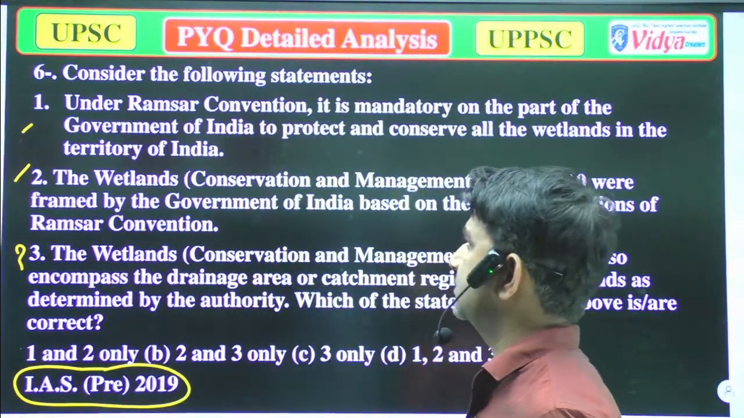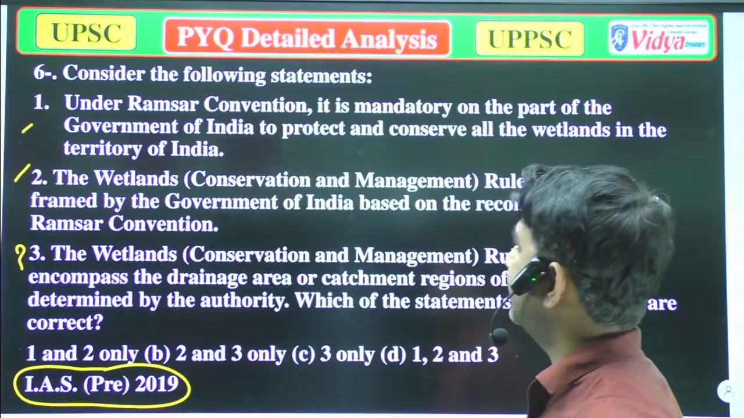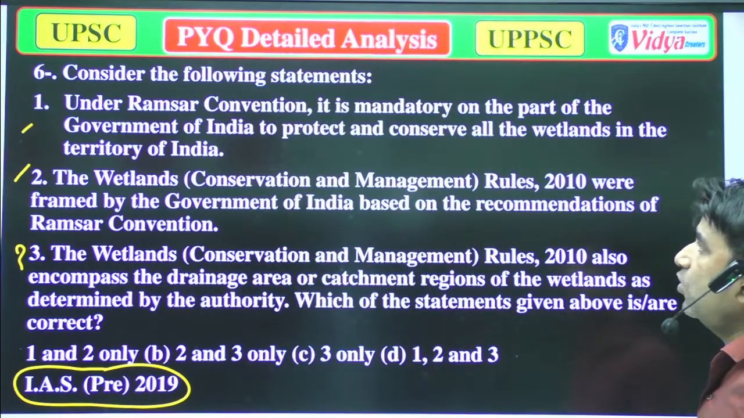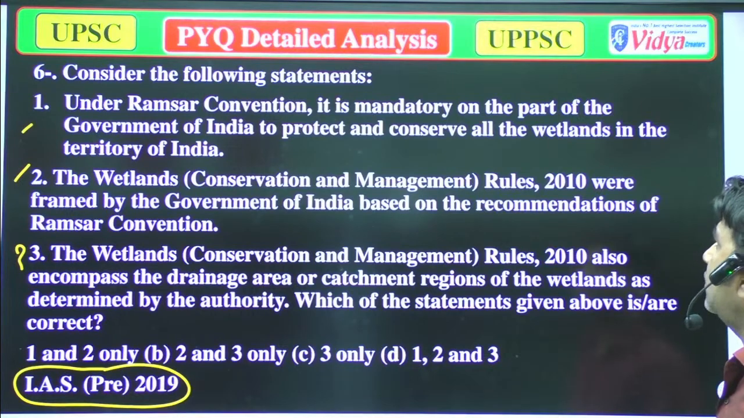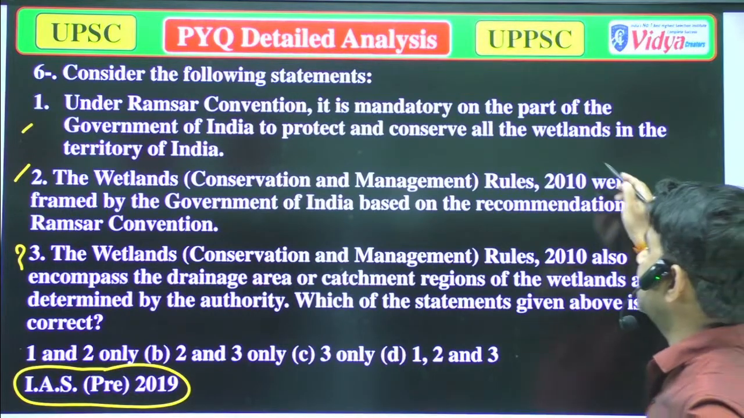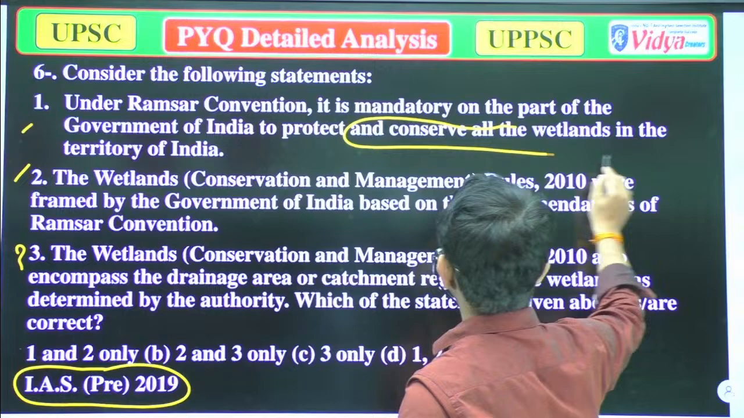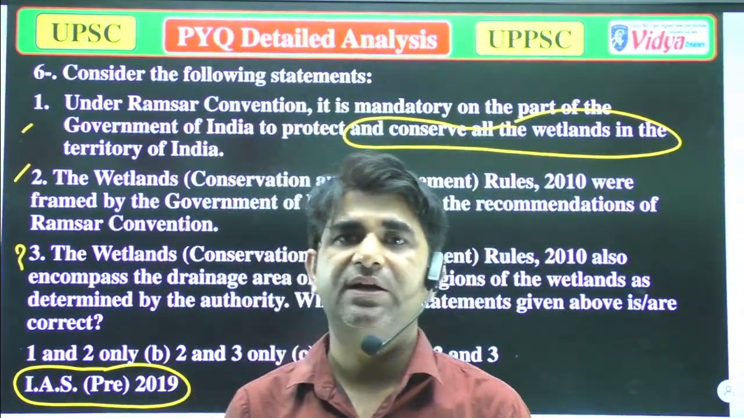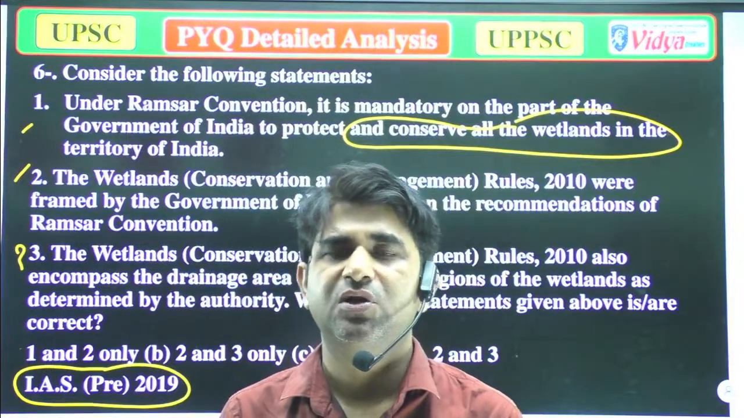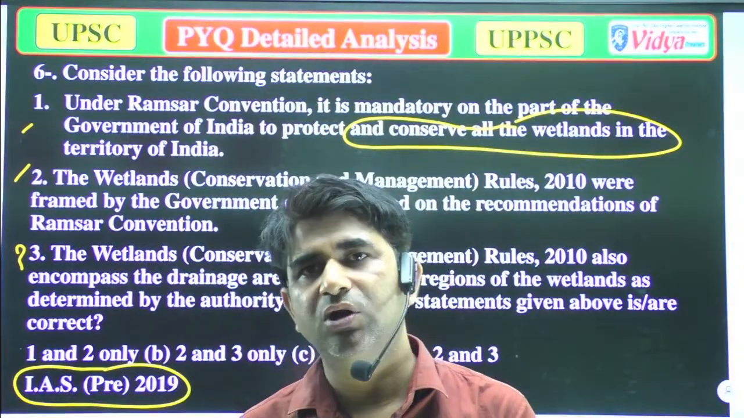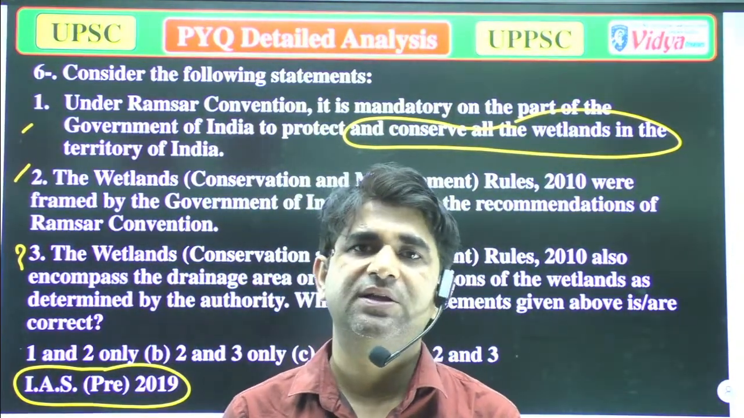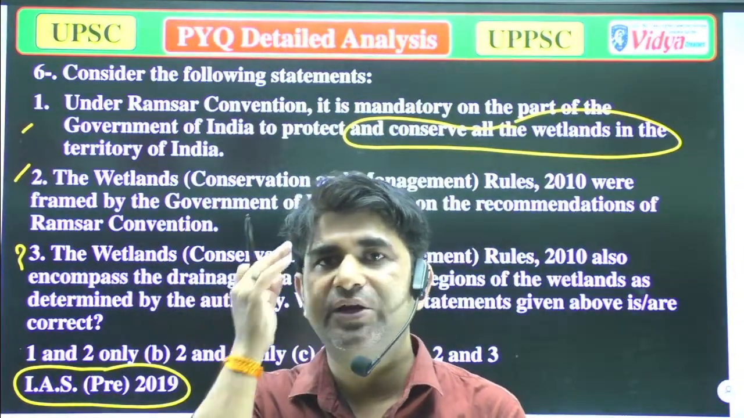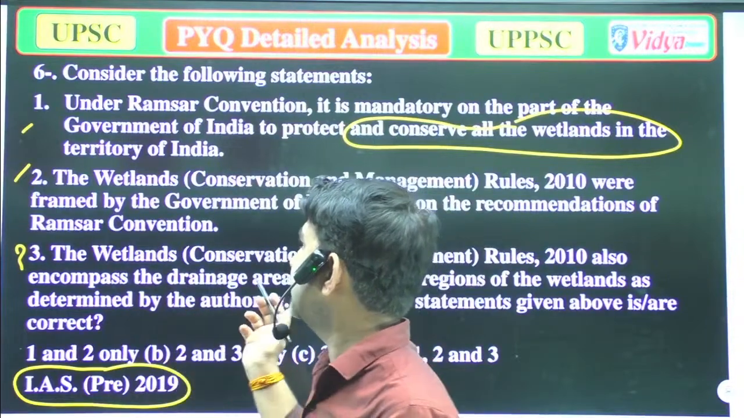Well, now we will come on a question. Consider the following statements. A, that under Ramsar Convention, it is mandatory on the part of the Government of India to protect and conserve all the wetlands in the territory of India. It's impossible, because all wetlands are not declared by the Ramsar Convention. So how can we say that we will conserve all the wetlands by the rules of Ramsar Convention? That is impossible. You can eliminate some options by your common sense. So option 1 is incorrect.